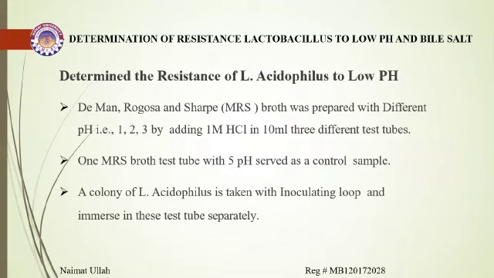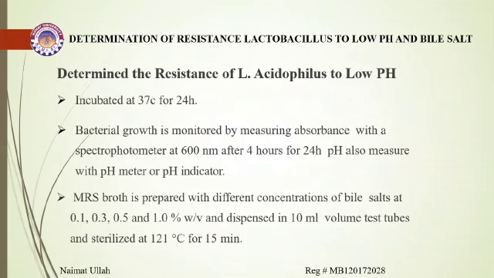Then take a colony of Lactobacillus acidophilus with an inoculating loop and immerse it in these test tubes separately. And then incubate at 37 degrees centigrade for 24 hours.